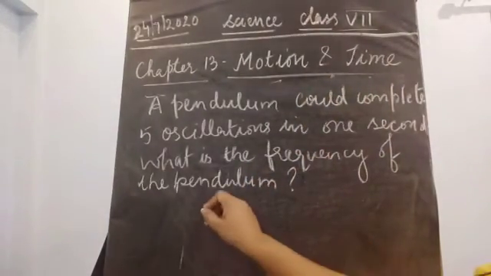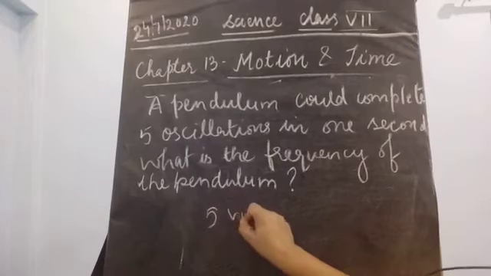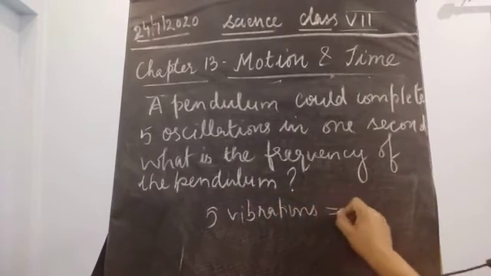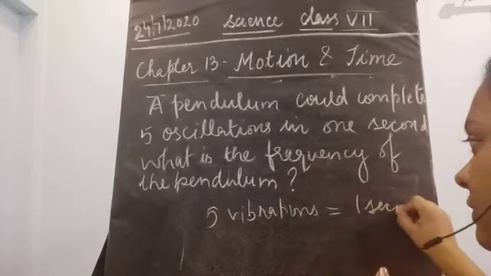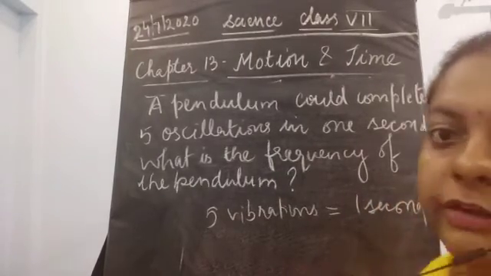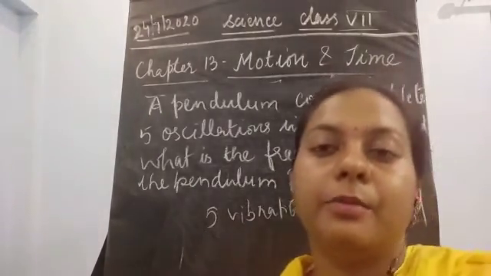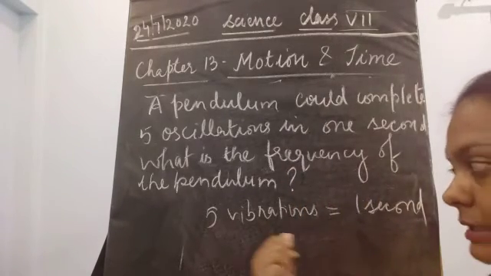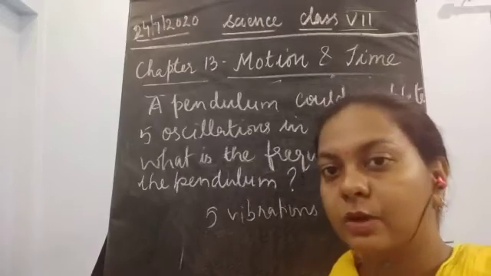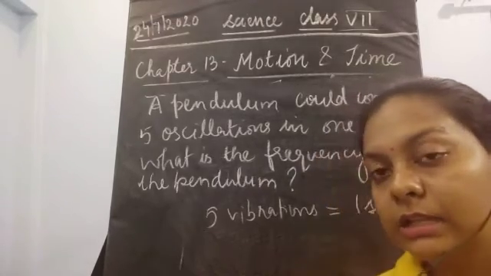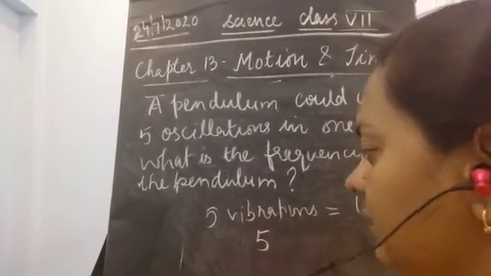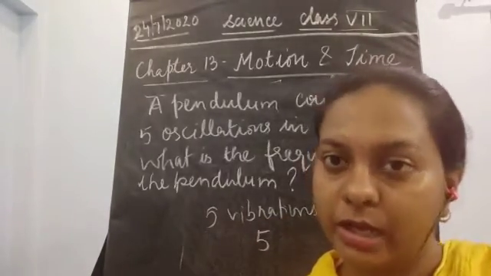It can complete 5 oscillations, 5 complete vibrations in 1 second. So the definition of frequency says the number of complete oscillations taking place in 1 second. How many complete oscillations? 5 oscillations. So what would be the answer for this question? The answer would be 5, in number.